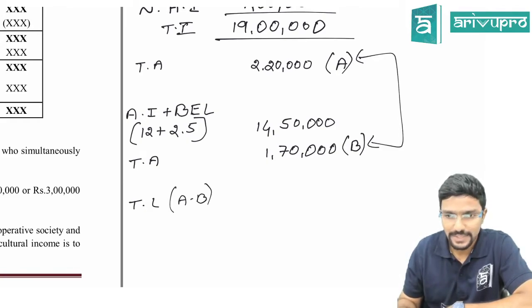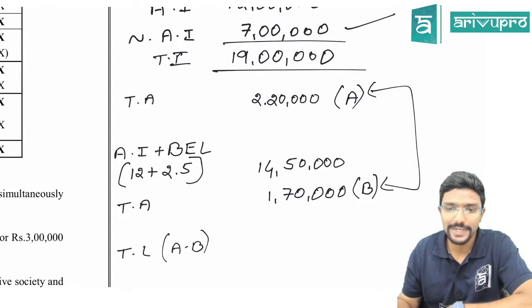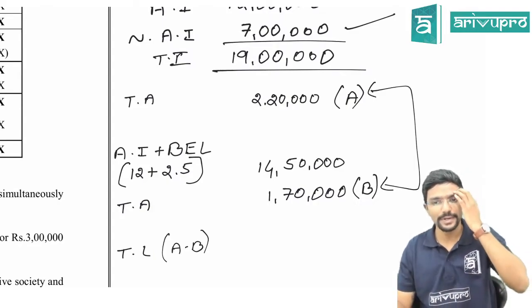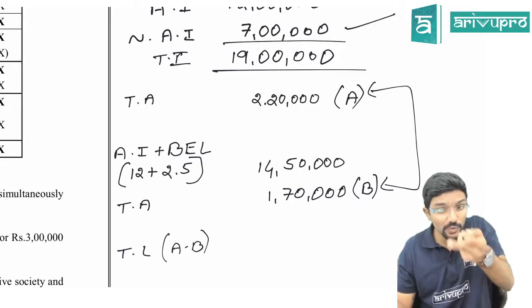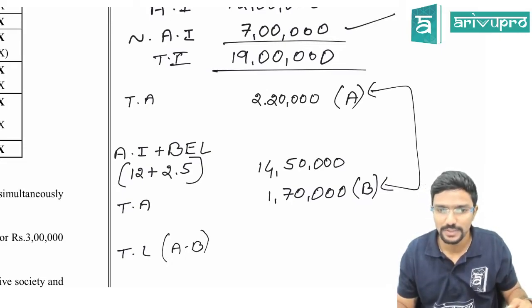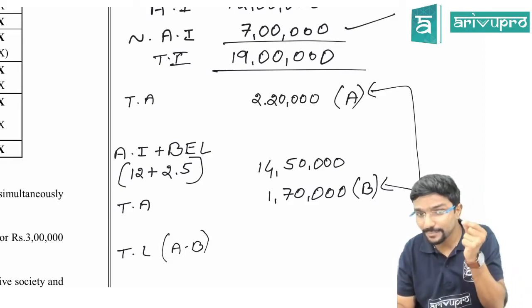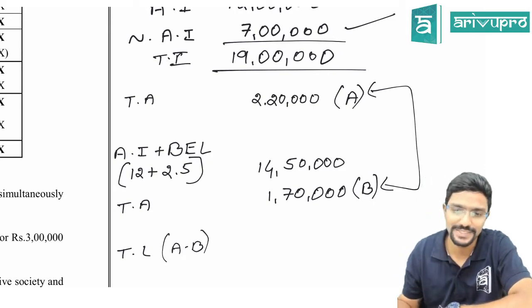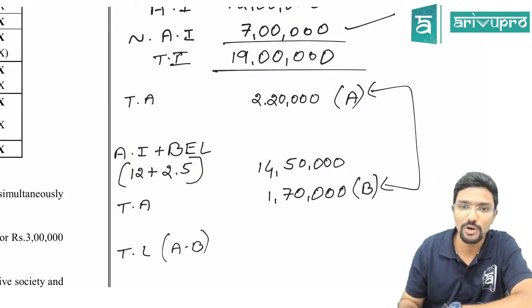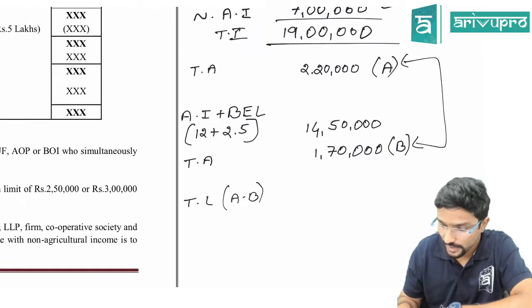A is the tax on your total income including agriculture income. I repeat, A is nothing but your tax on your total income including agriculture income. Okay, so then coming to B, it is tax on your agriculture income plus basic exemption limit. Agree? How much is that? 1 lakh 70,000. So now how much do you have to pay to the government?